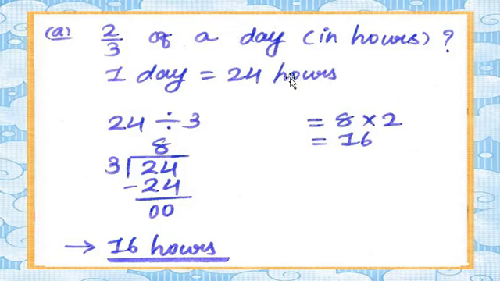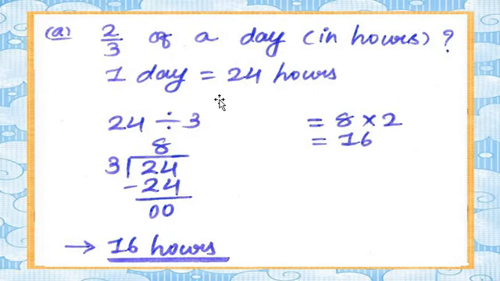Here we convert 1 day into hours. How can we change it into hours? You know very well, my dear students. I already taught you. Okay, 1 day is equal to how many hours? 24 hours. 1 day is equal to 24 hours. Again I repeat, 2 upon 3 of a day in hours.